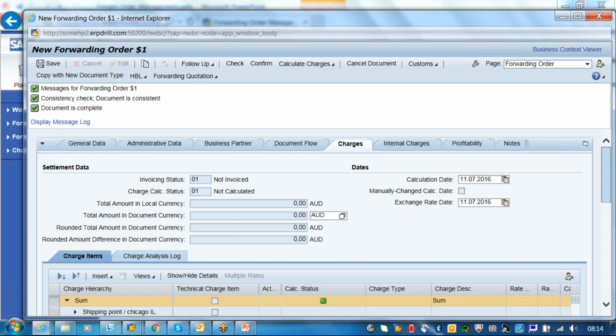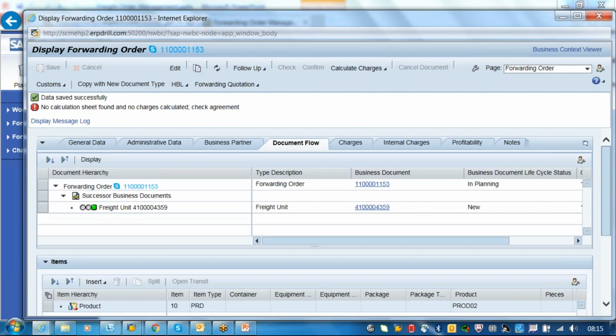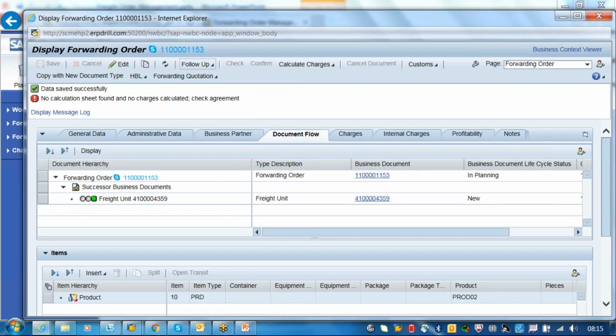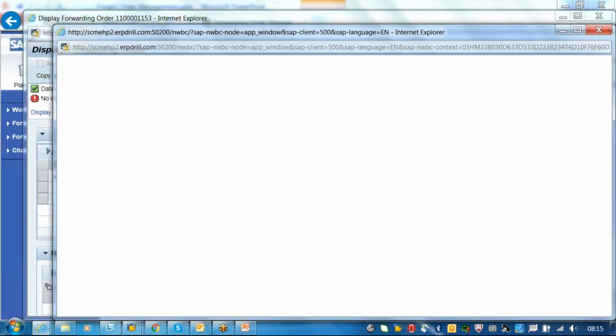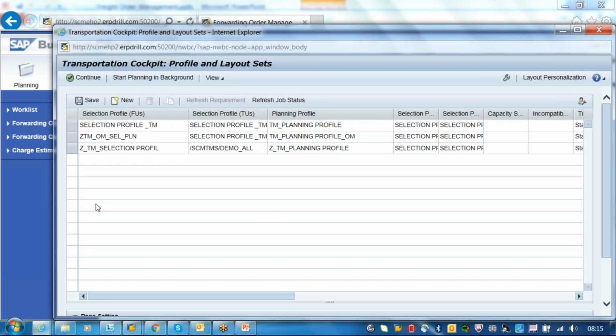If everything is done, I will go to the follow-up action, document flow, and save. Now I will go to the display cockpit, where I will select our planning profile and selection profile.